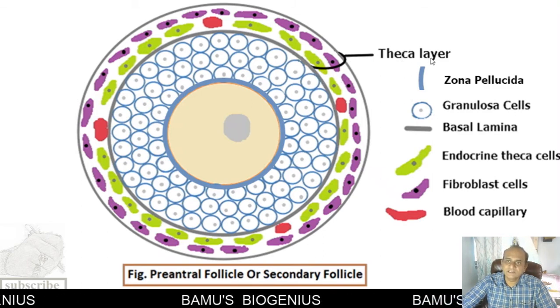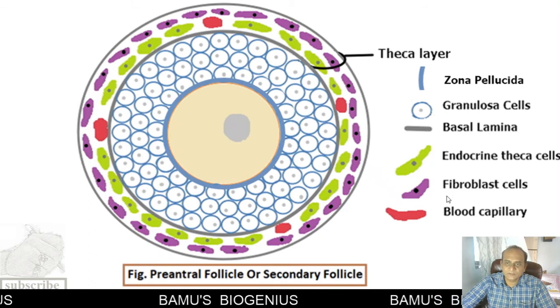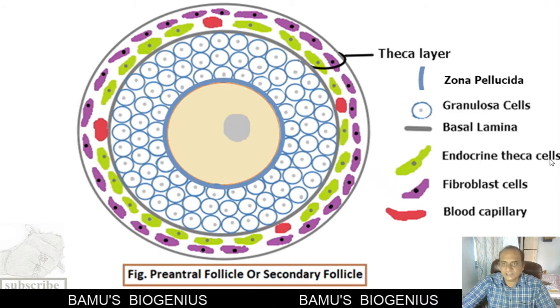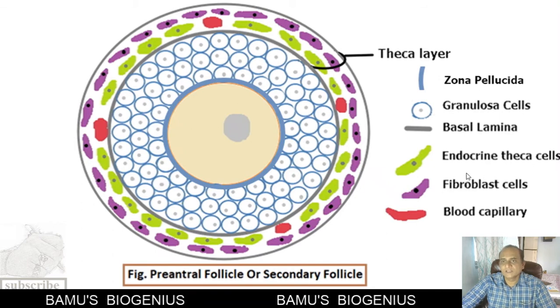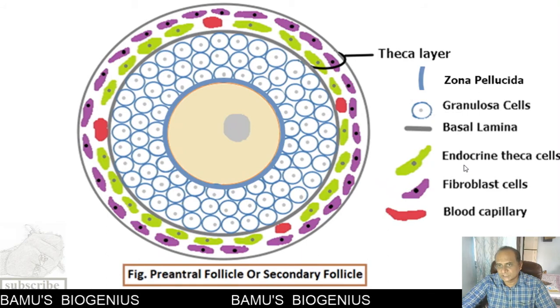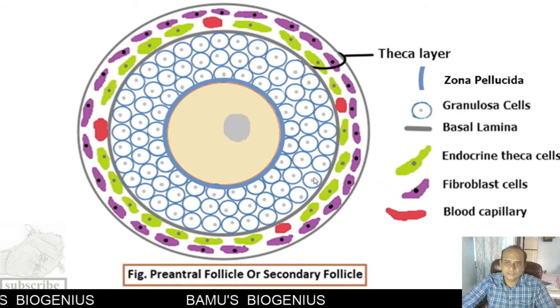The theca layer is made up of two types of cells, that is endocrine theca cells and fibroblast cells. In the last slide, we have seen that the endocrine theca cells are responsible for the conversion of cholesterol into androgen or androstenedione and transportation of these androgens to the granulosa cells.